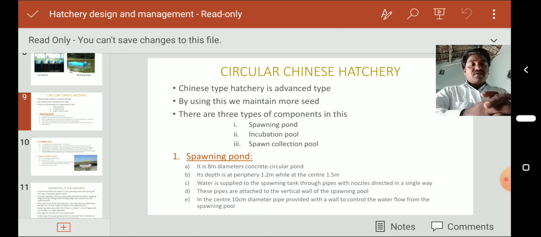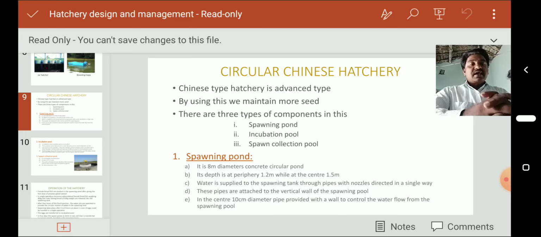The water is supplied to the spawning tank through pipes with nozzles directed in a single way. These pipes are attached to the vertical wall of the spawning pool.